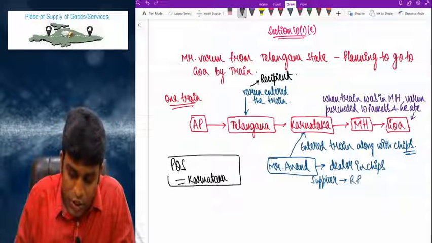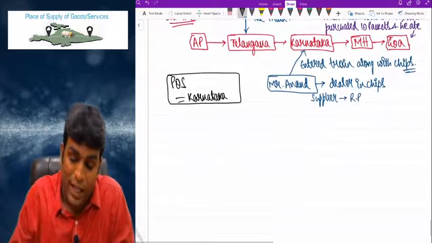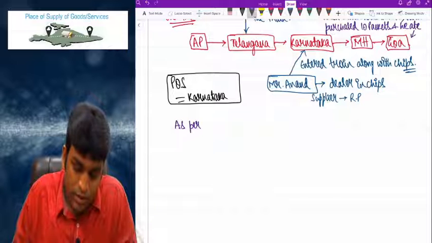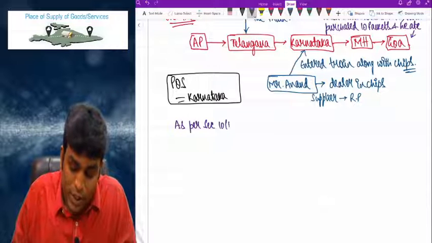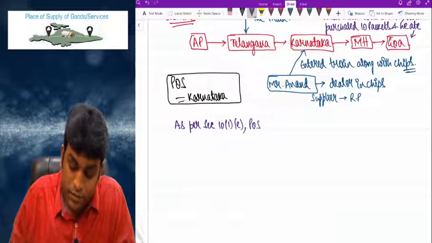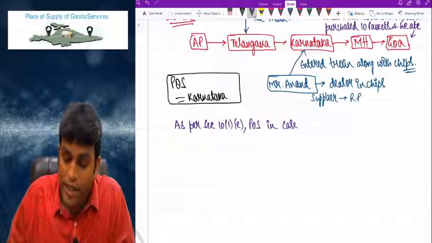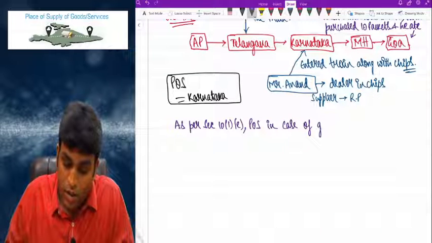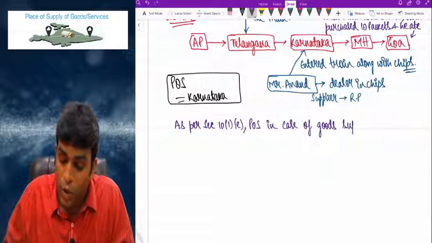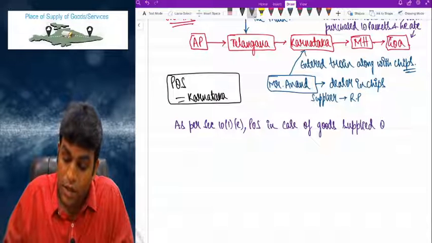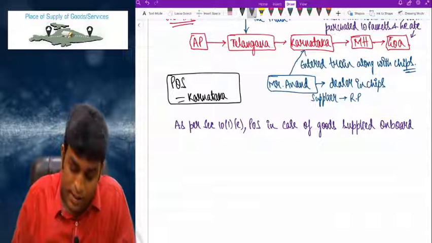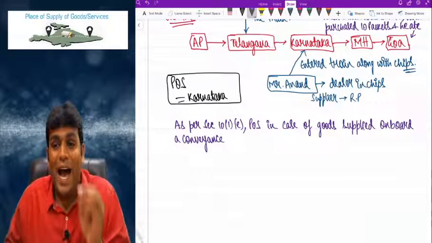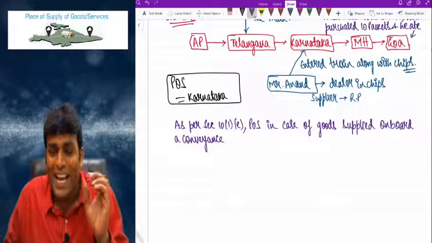Why? There is one strong reason for that, which I'll clearly write in the bottom. Please see now. As per section 10(1)(e), POS in case of goods supplied on board a conveyance. Which section are we talking about?